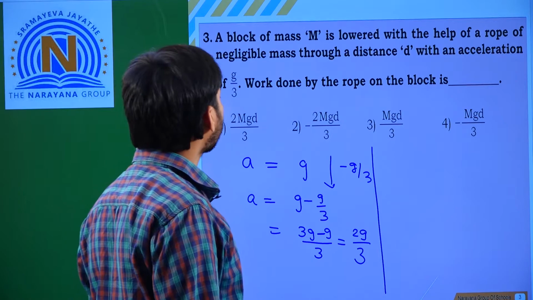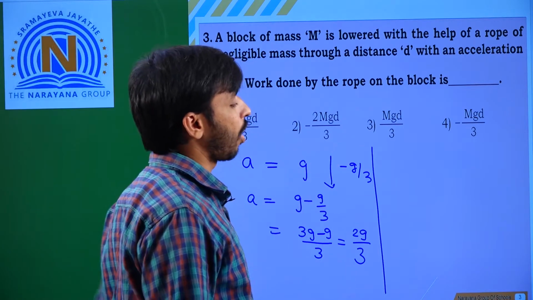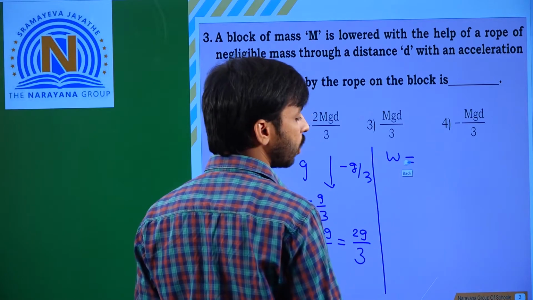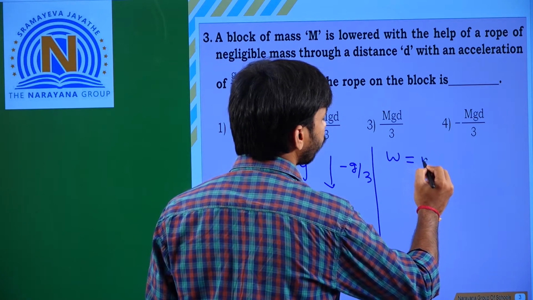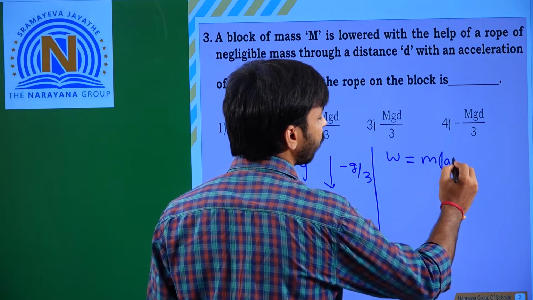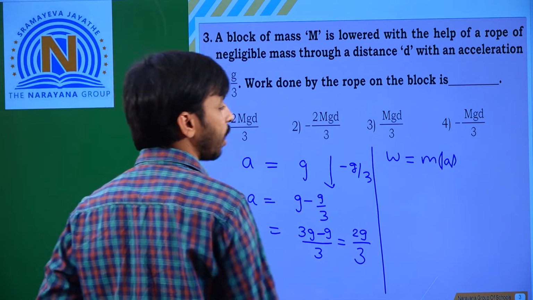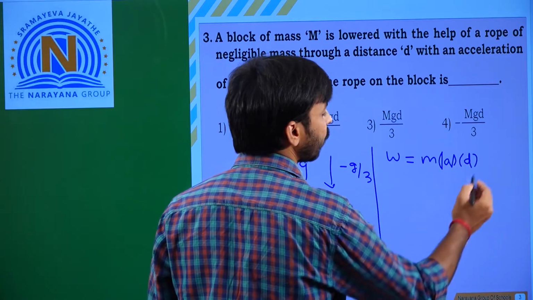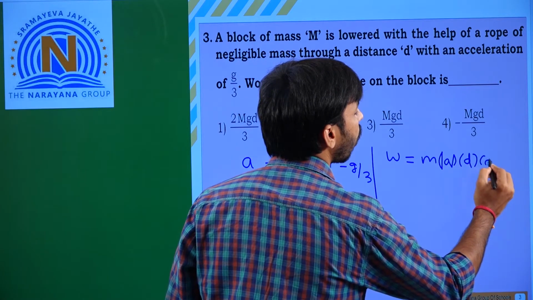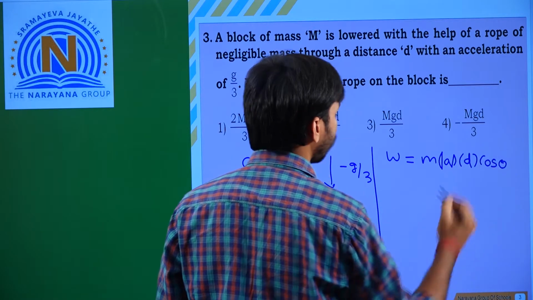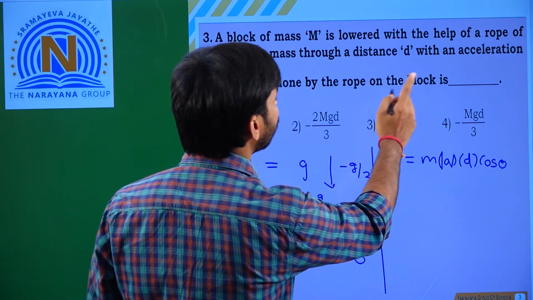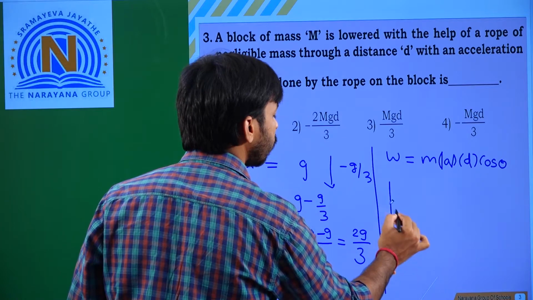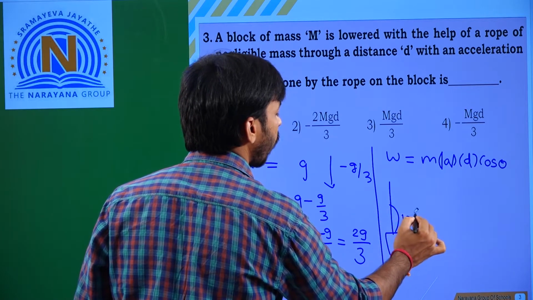And the total work done by the rope on the block. Work done W is equal to m into total acceleration into distance d into cos theta. Here, for the rope with respect to the block, theta is equal to 180 degrees.